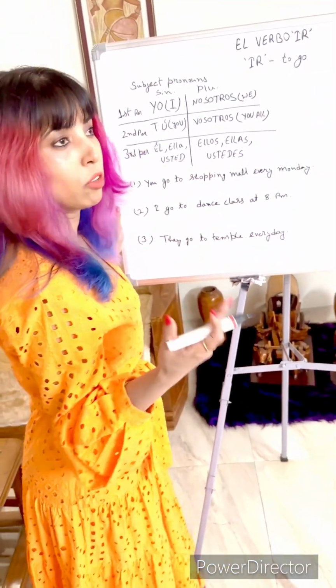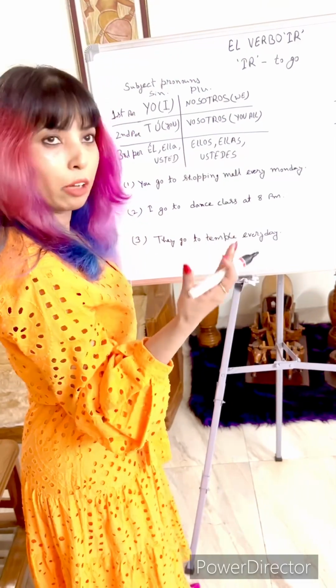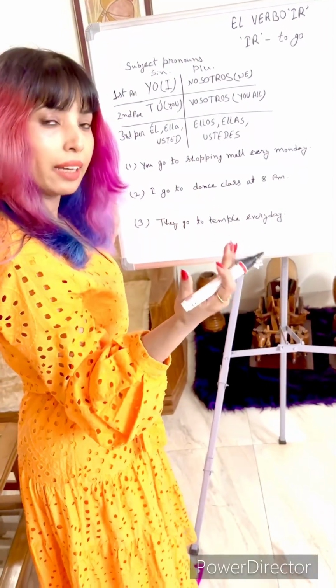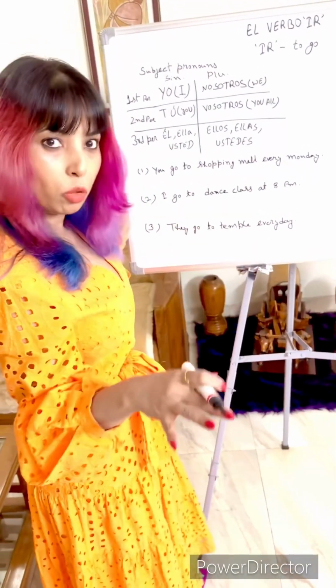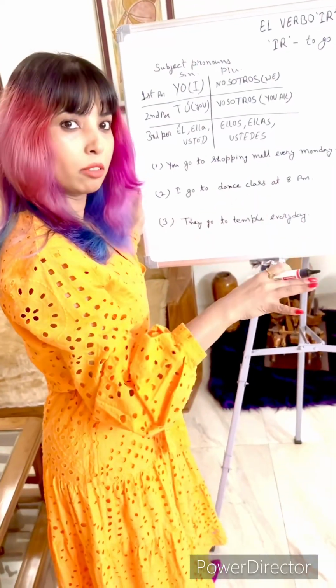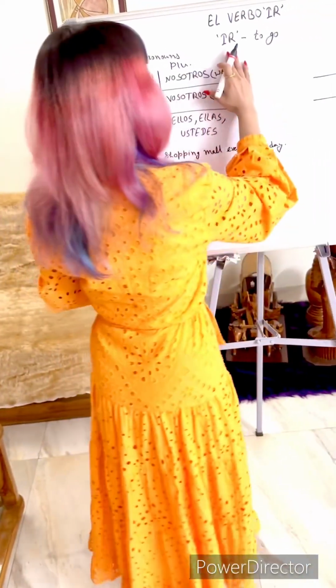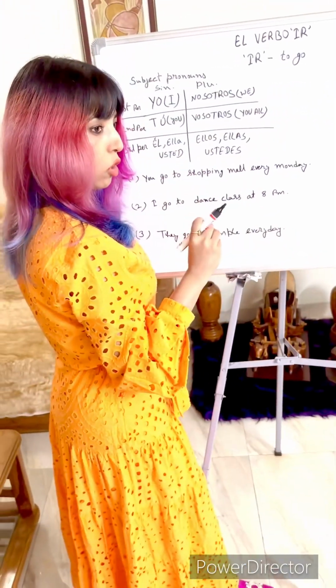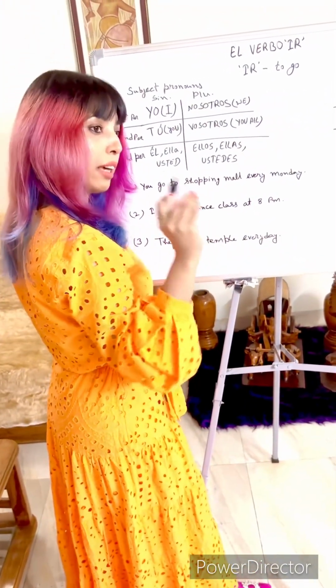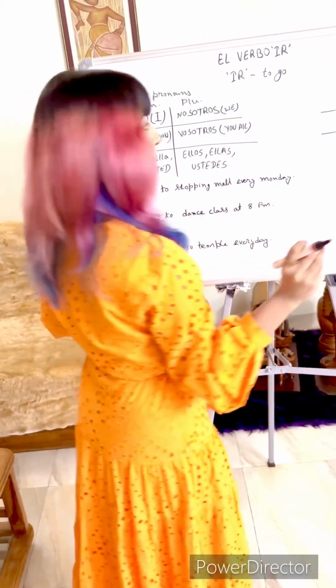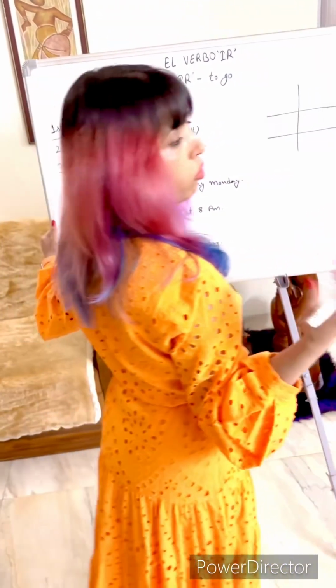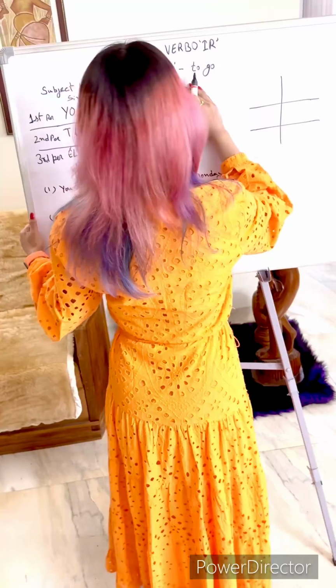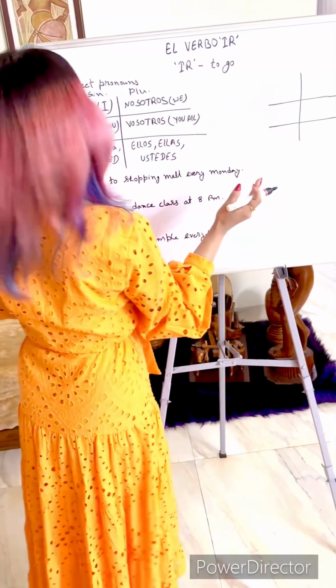You have to memorize only one regular verb AR ending, one ER ending and one IR ending, and you will be able to conjugate other regular verbs. For irregular verbs you are going to memorize conjugations of each and every irregular verb, because they won't be similar, they won't follow any pattern. So yeah, let's start today's class.